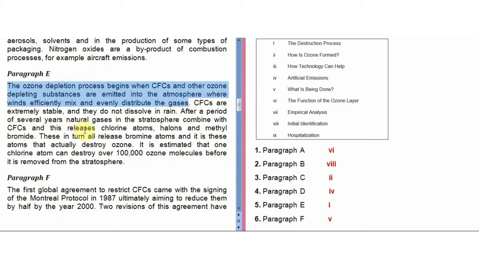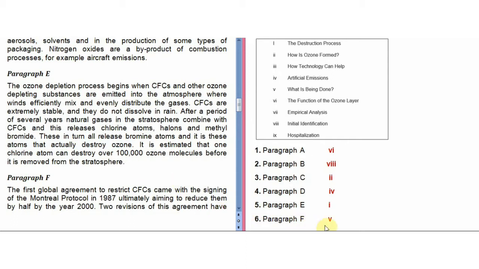CFCs are extremely stable and they do not dissolve in rain after a period of several years. So after several years, natural gases in the stratosphere combine with the CFCs, and this releases chlorine atoms, halogens, and methyl bromide. These in turn all release bromine atoms, and it is these atoms that actually destroy ozone. So now we also come to know what is the actual thing that destroys ozone. It is estimated that one chlorine atom can destroy over 100,000 ozone molecules before it is removed from the stratosphere. So in this whole paragraph, they are simply talking about the depletion process, and so the answer of paragraph A is first, that is the destruction process.